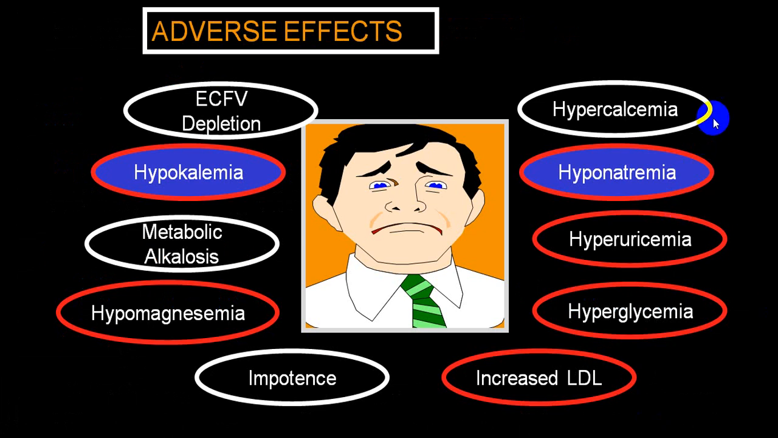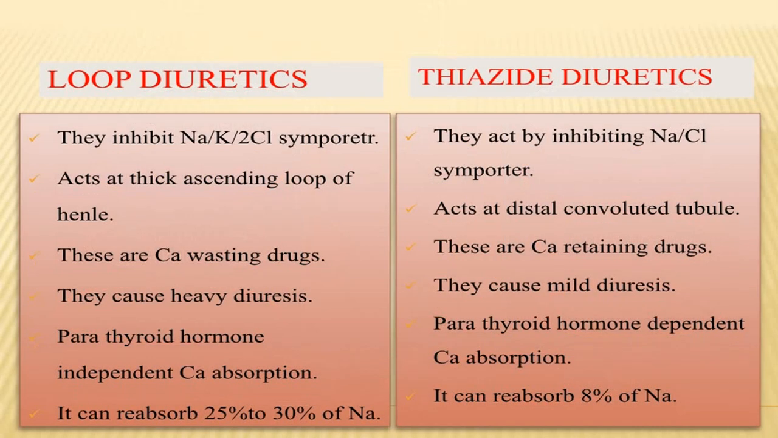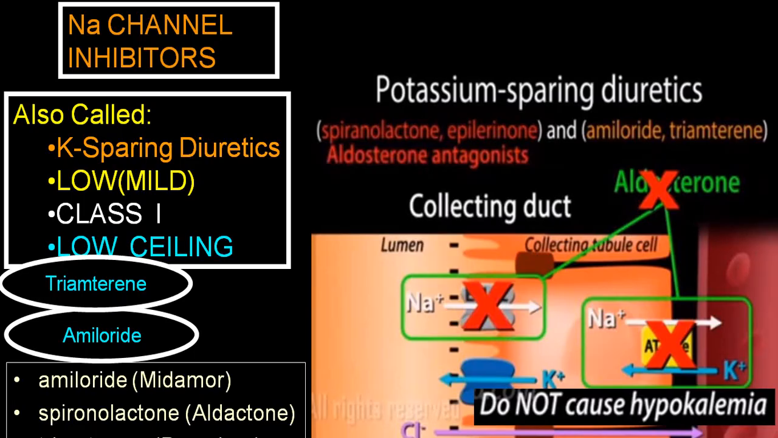We already mentioned the adverse effects like hypercalcemia, hyperuricemia, hyperglycemia, hyperlipidemia, and it can produce hyponatremia as well as hypokalemia. Along with that, it can produce metabolic alkalosis, and there will be loss of magnesium leading to hypomagnesemia, which can end up with torsades de pointes. Sometimes it can also end up with impotence. All this should be kept in mind. I'm skipping over this particular slide. There's a difference between loop diuretics and thiazide diuretics. At your leisure time, you can go through it.